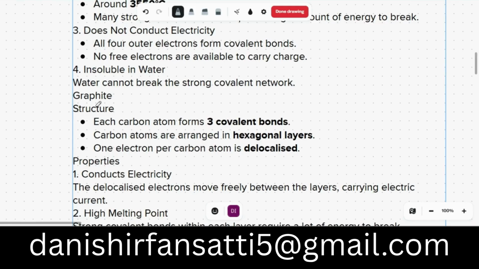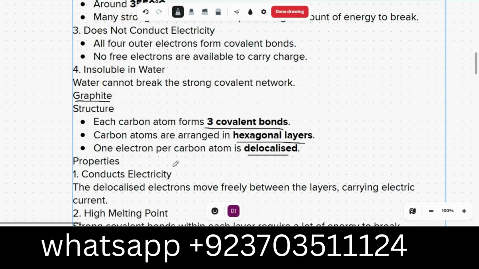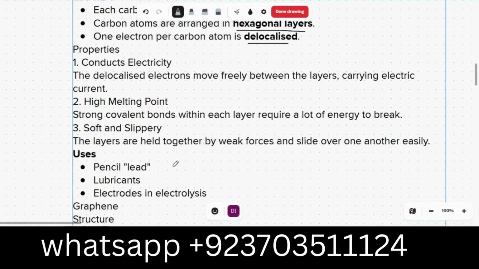Now we are going to talk about graphite. Structure: each carbon atom forms three covalent bonds. Carbon atoms are arranged in hexagonal layers. One electron per carbon is delocalized. The hexagon structure would take a lot of time, so if you want to go deep, you can take online classes. As for properties, graphite can conduct electricity.